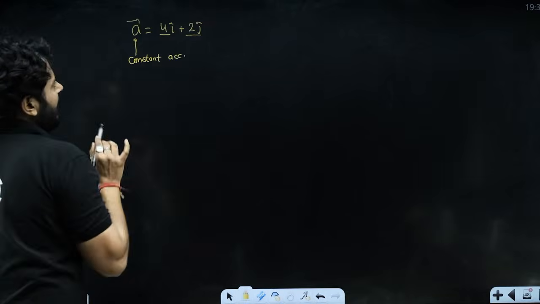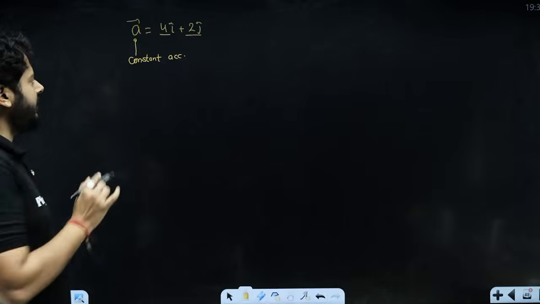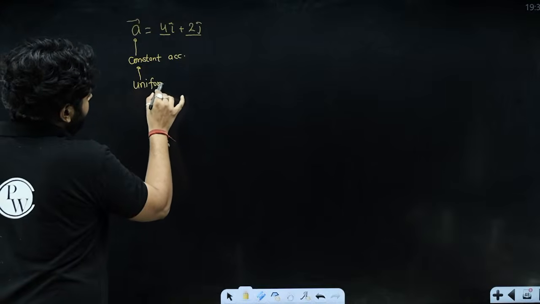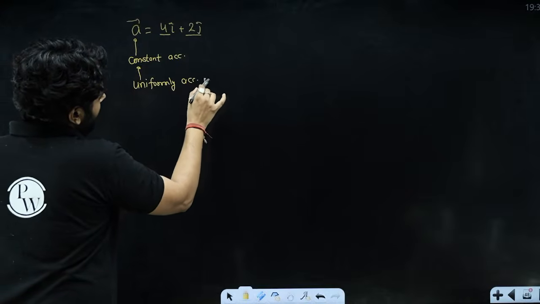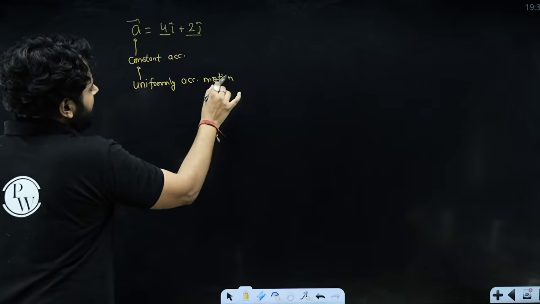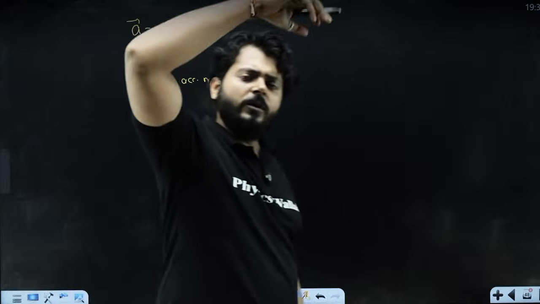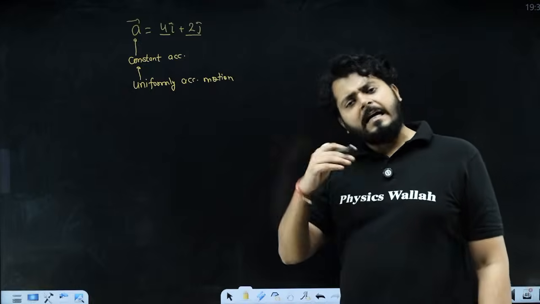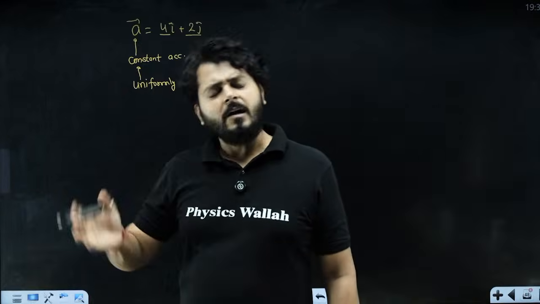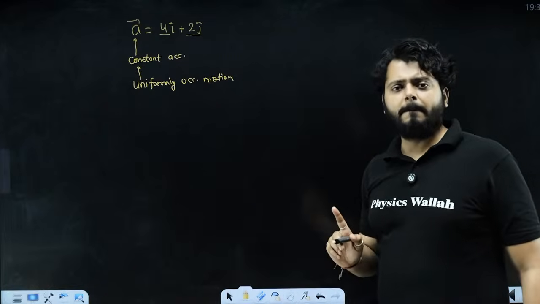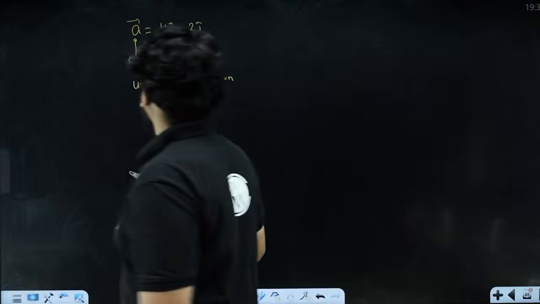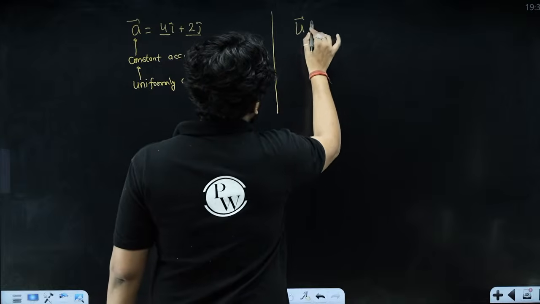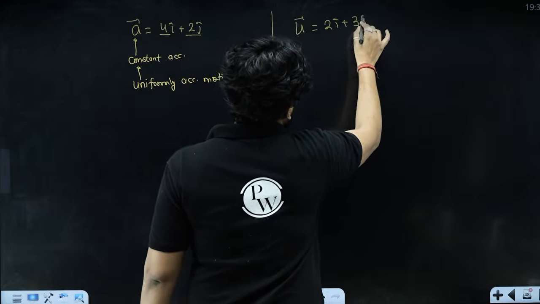My dear kids, since the acceleration is constant, we can say that it's a uniformly accelerated motion. And once the motion is uniformly accelerated, you can apply those same equations of motion. Those equations of motion of uniformly accelerated motion, v is u plus at, s is ut plus half at square, v square is u square plus 2as. All those equations are equally valid in this case as well, right? Very good question. Okay, and you see that the initial velocity is 2i plus 3j.